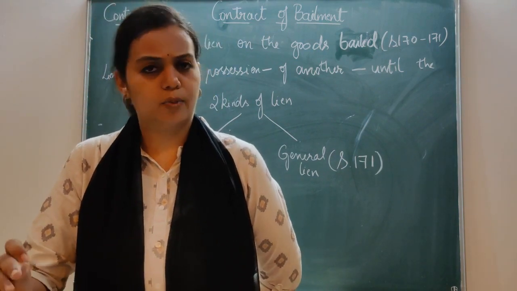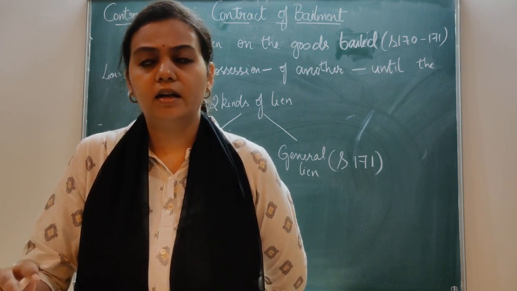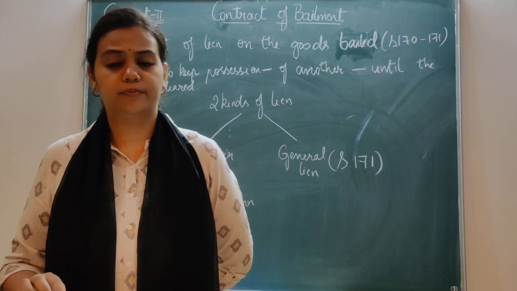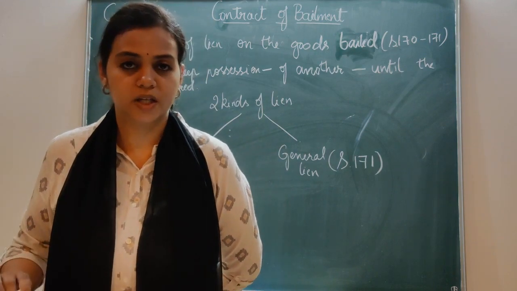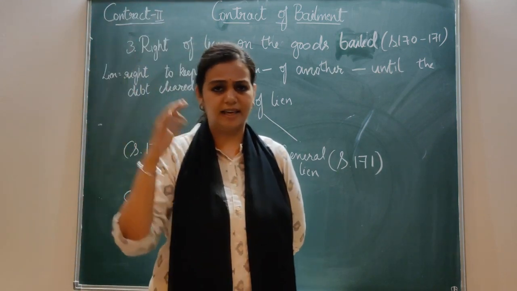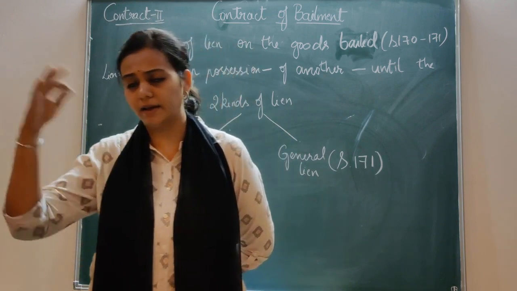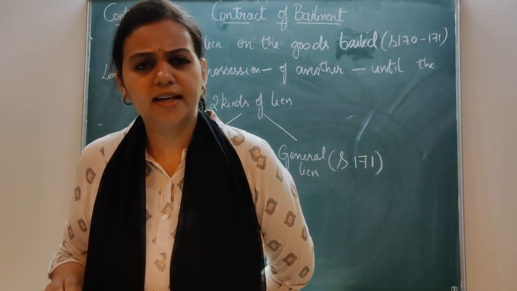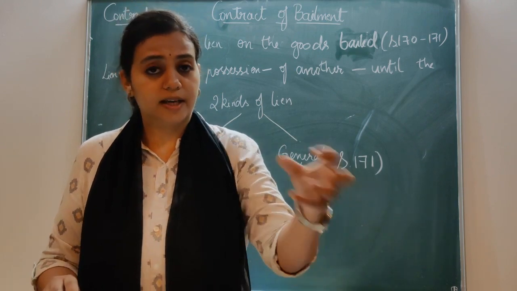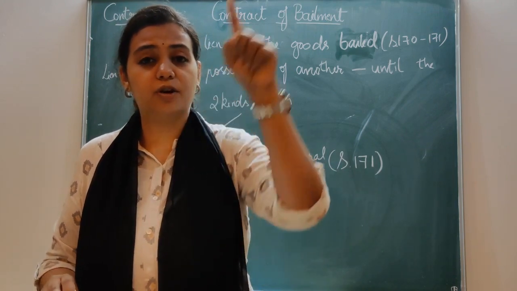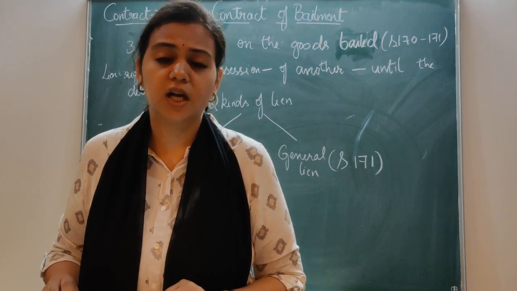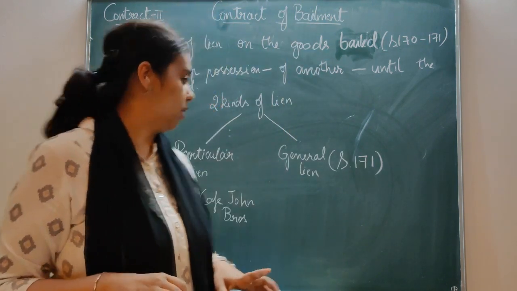He parts with the possession of the goods, and then again the bailor comes and gives those goods back to him for some other purpose. The first purpose was for something else, and the second purpose is another one. Now, do you think the bailee can take the possession and ask him to pay remuneration for the first purpose? For that, we'll see this case law.